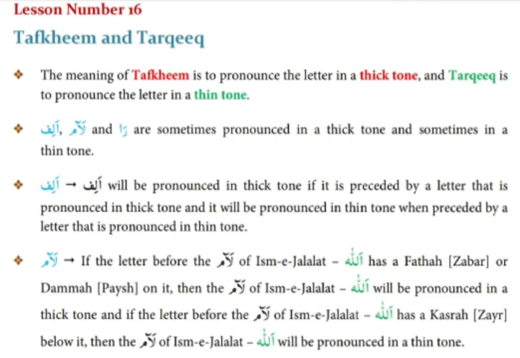Lam. If the letter before the lam of Isme Jalalat, Allah's name, has a zabar or pesh on it, then the lam of Isme Jalalat, Allah's name, will be pronounced in a thick tone. And if the letter before the lam of Isme Jalalat has a zair below it, then the lam of Isme Jalalat will be pronounced in a thin tone.